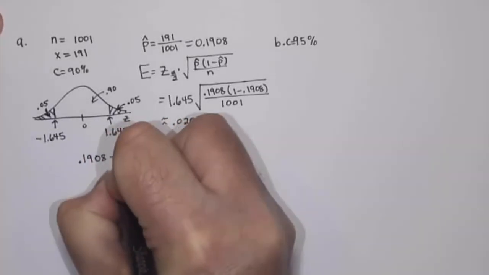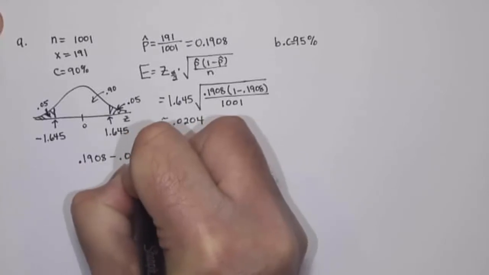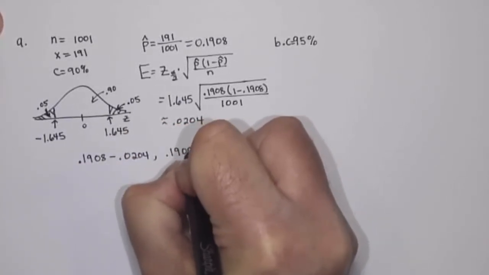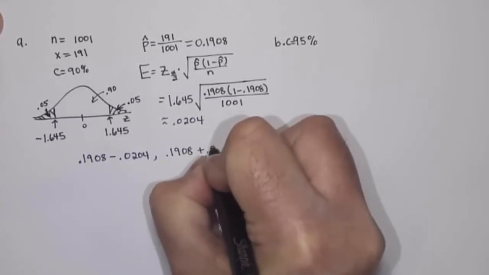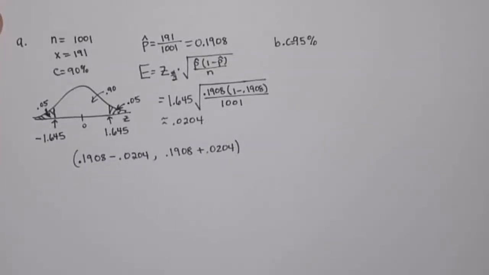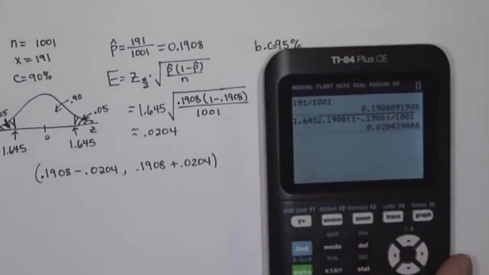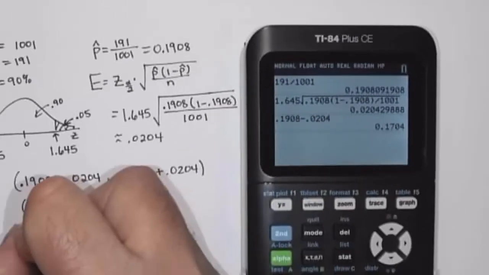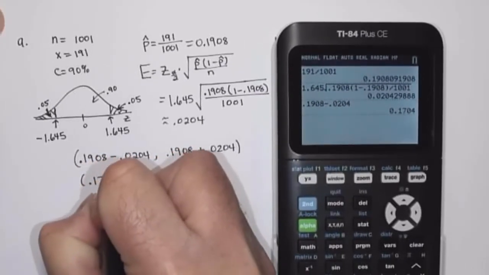0.1908 minus the margin of error, 0.0204, to 0.1908 plus 0.0204. So if I do those calculations, 0.1908 minus 0.0204, that is 0.1704. So this is 0.1704.